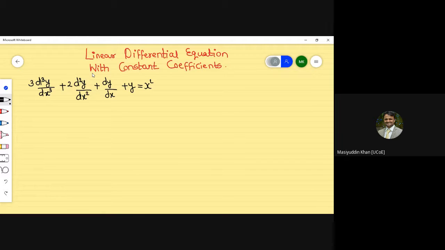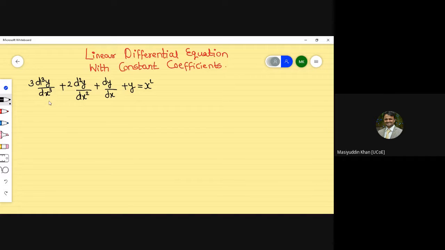So if you observe here, the degree of this part is 1, similarly the degree of this part is again 1, and the degree of this part is again 1. But its power is unity. So the power of this differential equation is unity. Such differential equations are known as linear differential equations with constant coefficients.